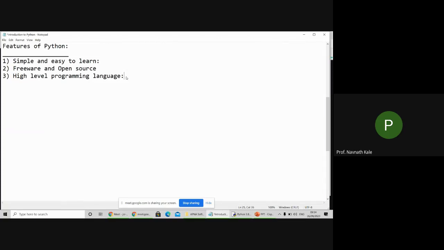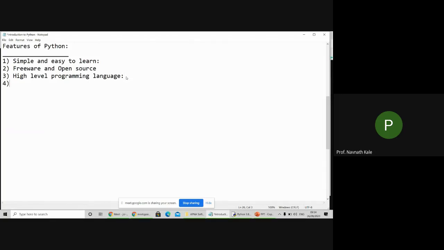So to convert this high level language to low level language, we have some other software that converts our high level language, which is written in English, to machine language. Then we can easily execute it on any machine.